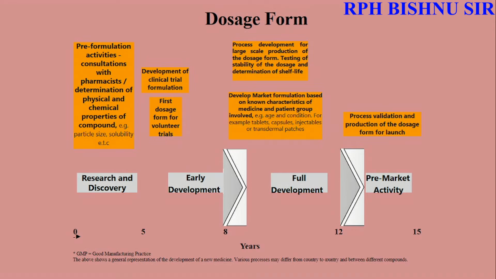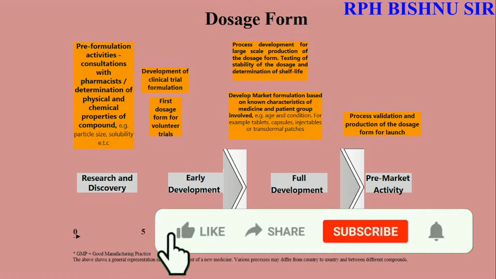And develop the market formulation based on the known characteristics of the medicine and the patient group involved, for example age and condition, for example tablet, capsule, injectable or transdermal patches. Then we should go for process validation and the production of the dosage form for launch.